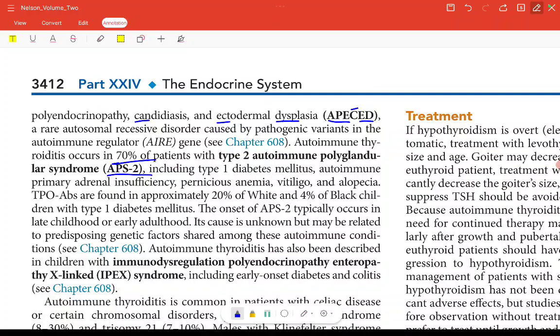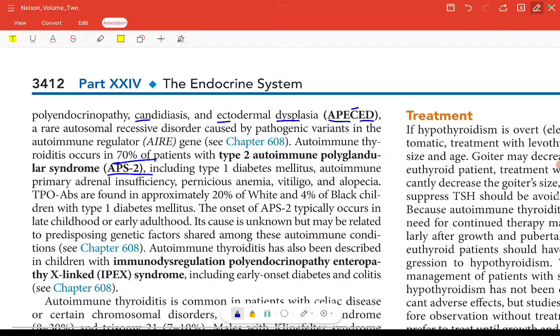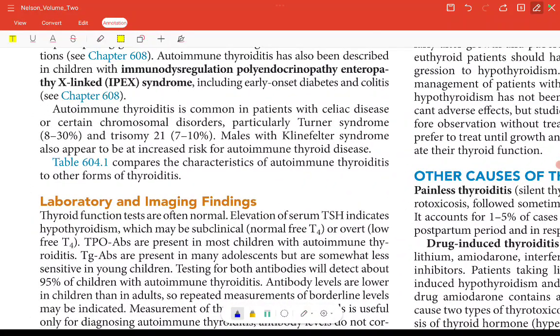Autoimmune thyroiditis has also been described in children with immune dysregulation polyendocrinopathy, enteropathy, X-linked syndrome, IPEX, including early onset diabetes and colitis. Fine. This was something you should just read once. Autoimmune thyroiditis is common in patients with celiac disease or certain chromosomal disorders, particularly Turner syndrome and trisomy 21. Males with Klinefelter syndrome also appear to be at increased risk for autoimmune thyroid disease.